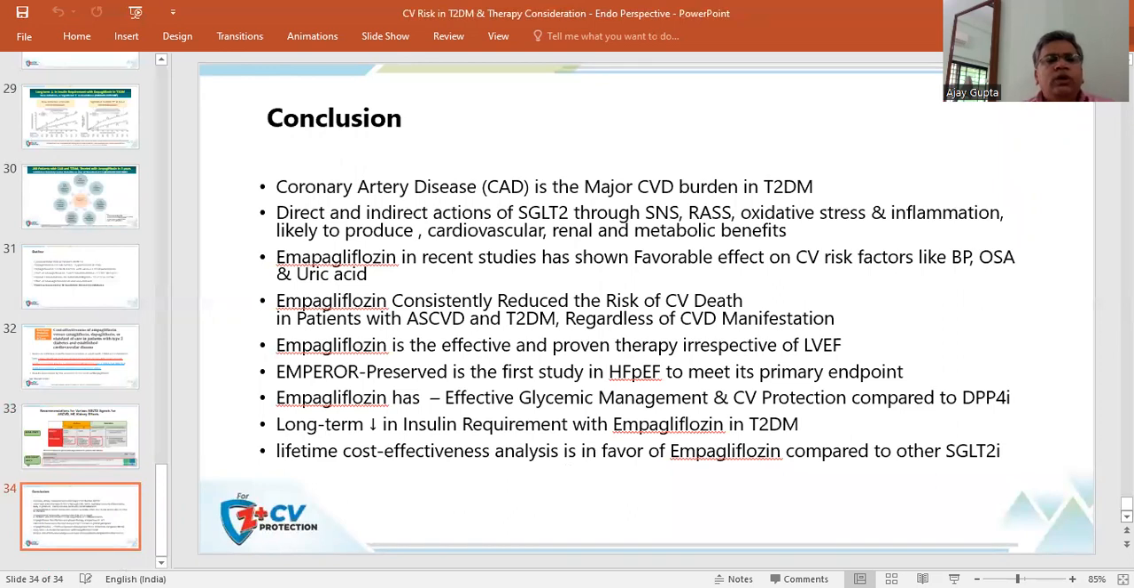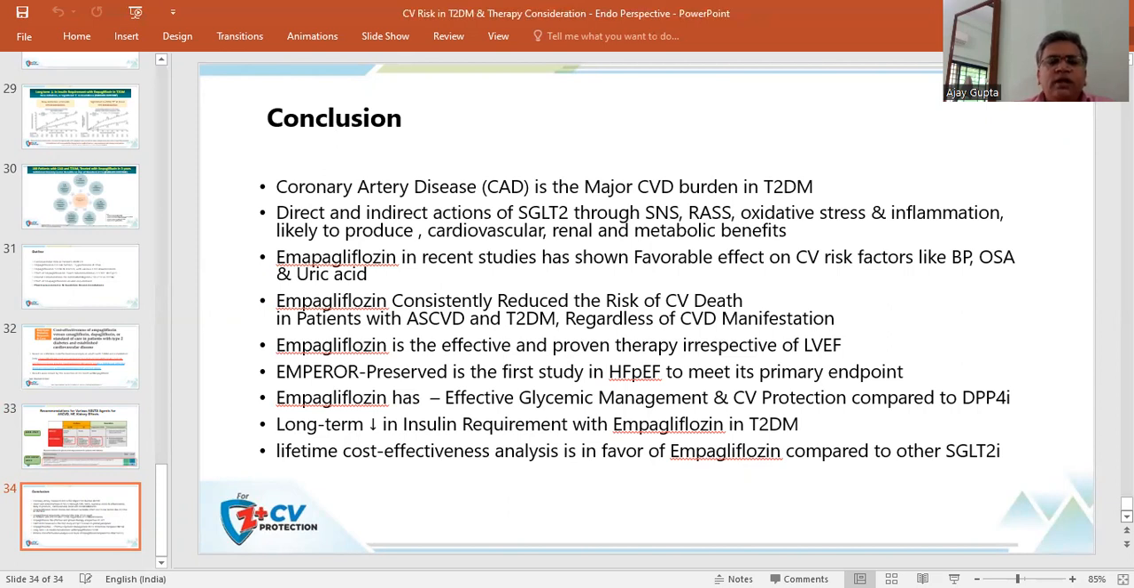So to conclude, coronary artery disease is one of the major cardiovascular disease burdens in type 2 diabetes mellitus. Direct and indirect action of SGLT2 inhibitors through the sympathetic nervous system, or oxidative or inflammatory pathways, is likely to produce cardiovascular, renal and metabolic benefit. Empagliflozin in recent studies has shown a favorable effect on cardiovascular risk factors, BP, obstructive sleep apnea and uric acid.